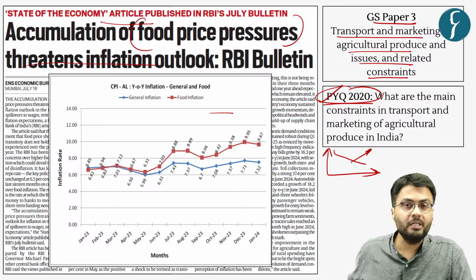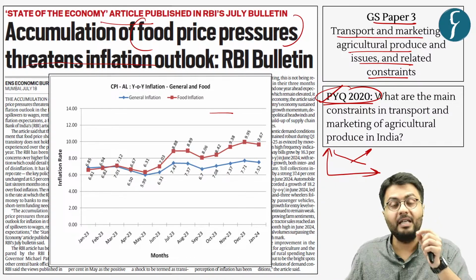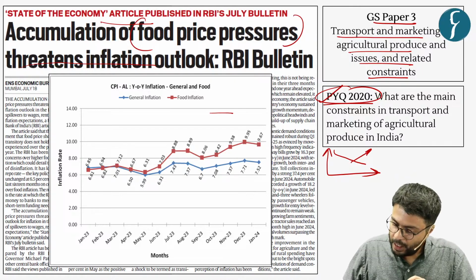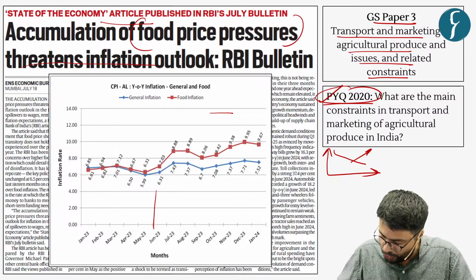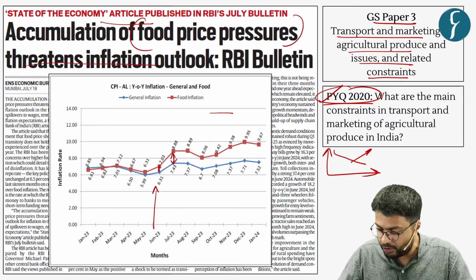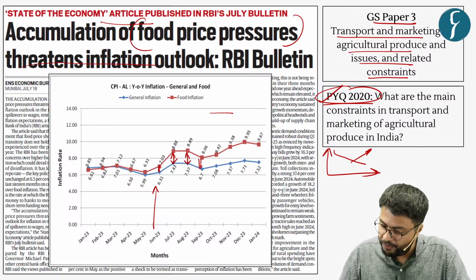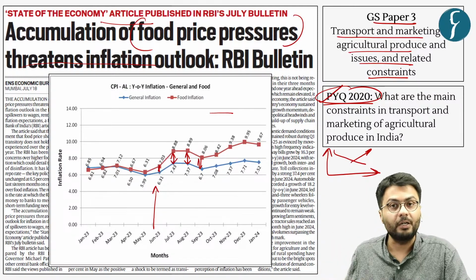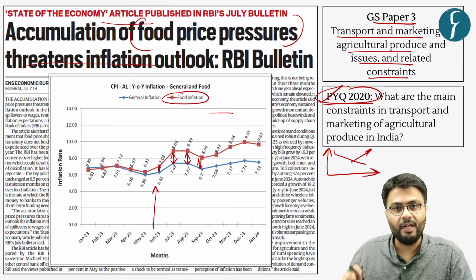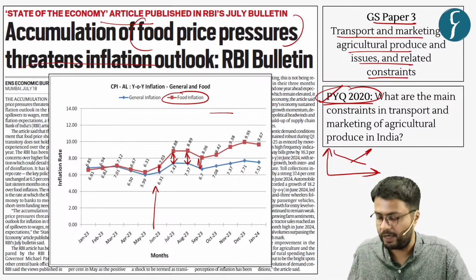Now, if you look at this graph, it highlights the change in pattern of rise in food inflation with respect to overall inflation in the economy. As you can see, from June of last year, we have seen an increase in divergence of prices of food products and general inflation, and it has continued even this year. And because of this, we see an increase in overall inflation also because food inflation forms a subcomponent of overall inflation.